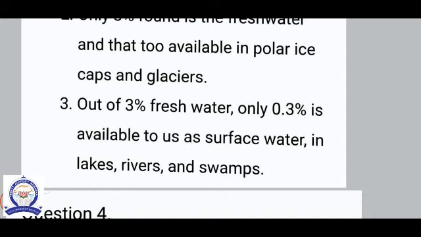We should take care to prevent scarcity of water, otherwise it's impossible for organisms to live on the earth. The only method to prevent scarcity of water is conservation of water. So saving water for the future generation by using water carefully and in a limited way is conservation of water.